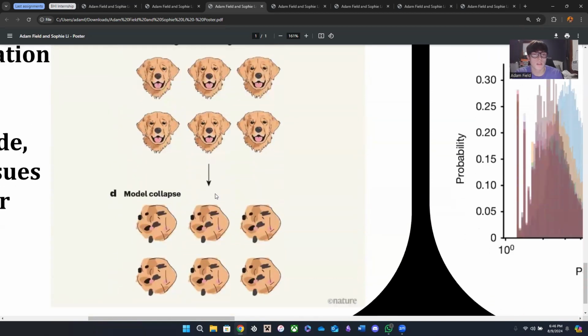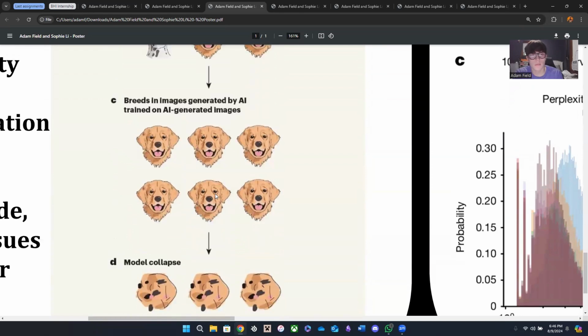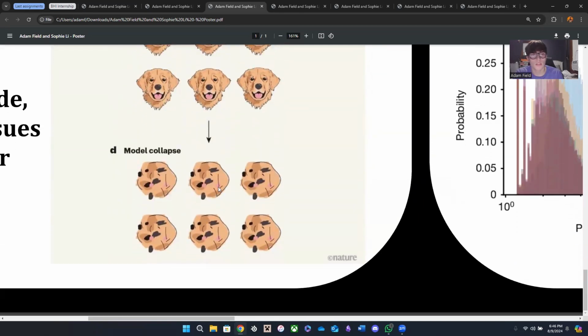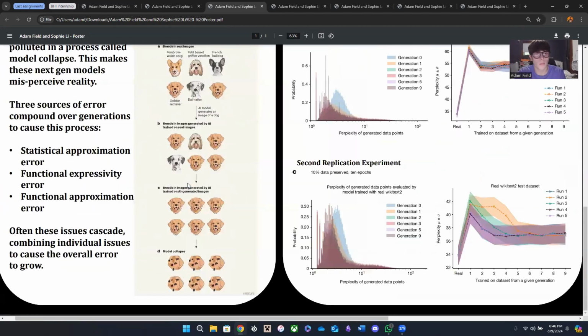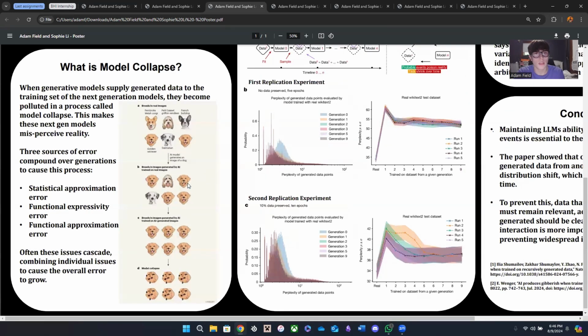Then we do it a third time, same thing. And what occurs is model collapse. This is when they're not even dogs anymore. They're just smudges, and it's all the same thing. So the most probable event started to dominate the probability distribution, and then it started to lose so much accuracy that it's no longer even dogs.